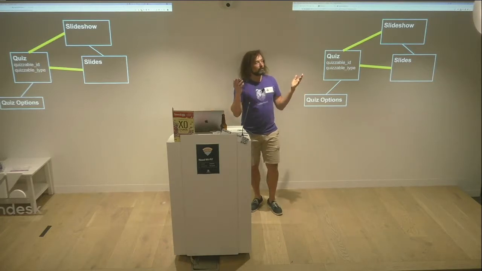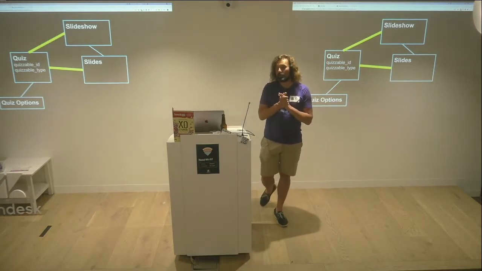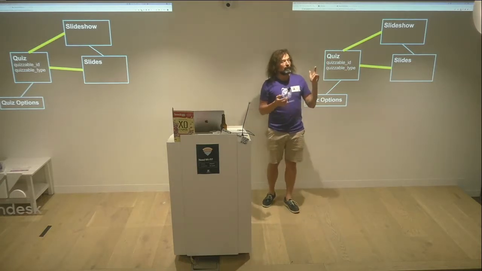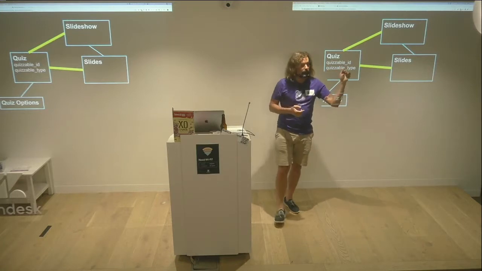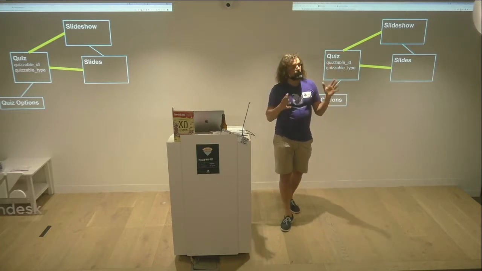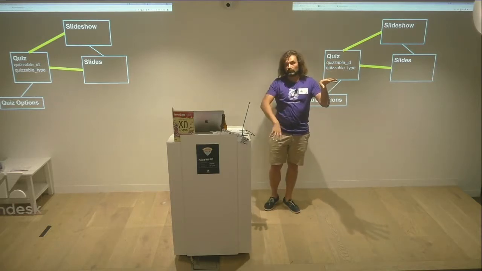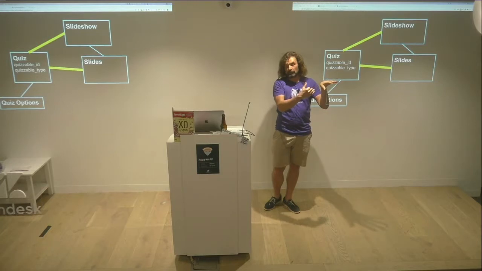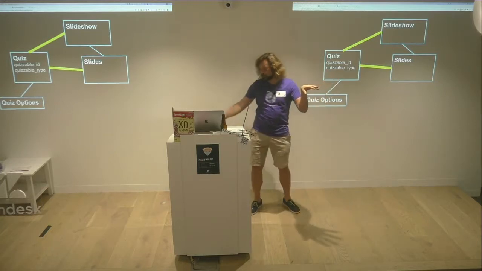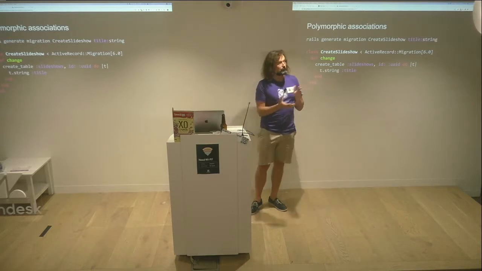But then, obviously, for some of you that know Rails and some of you that don't, there is this idea of, well, why don't I have a quizable ID and a quizable type? So this is a polymorphic association. So this says the quiz could be part of any model that I choose for it to be part of. I'll have an ID and I'll say what the type is.